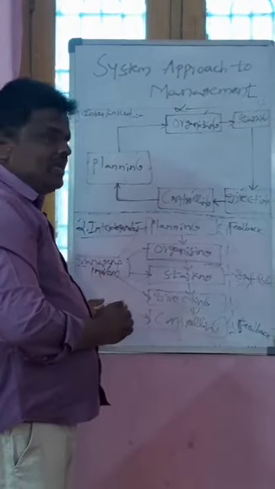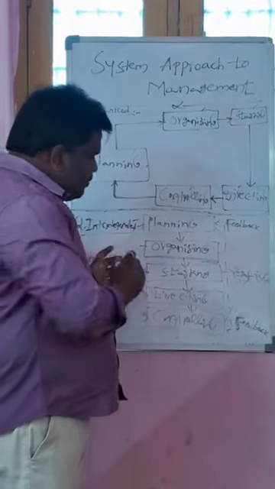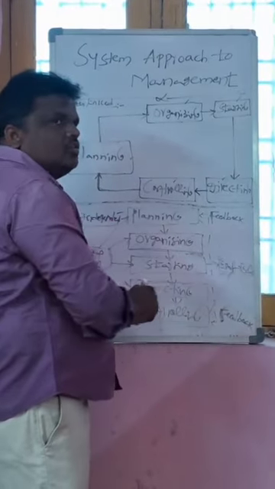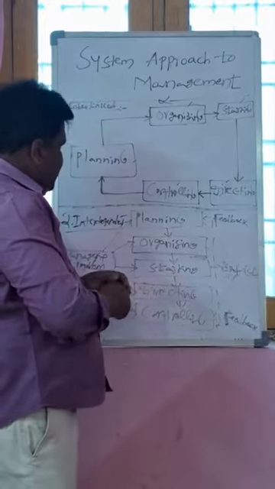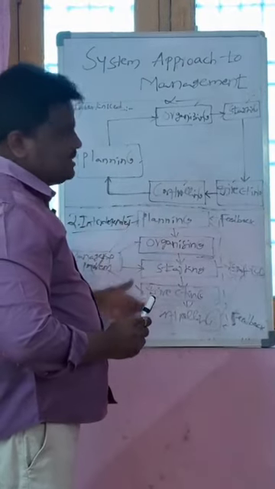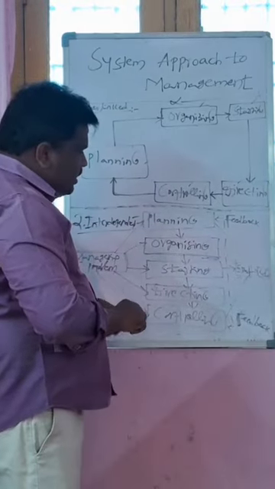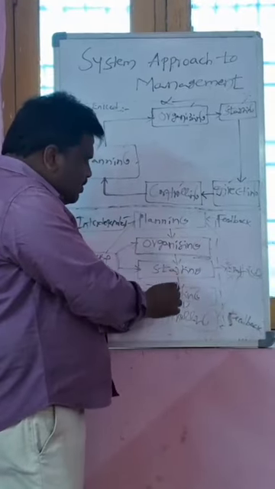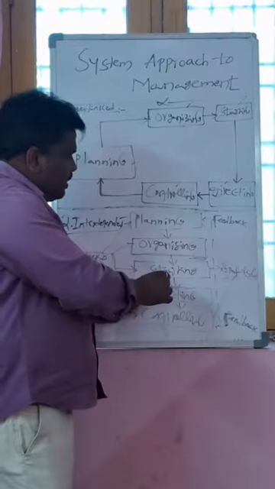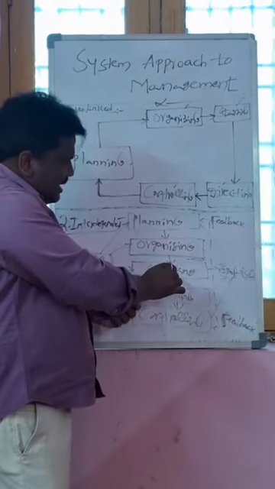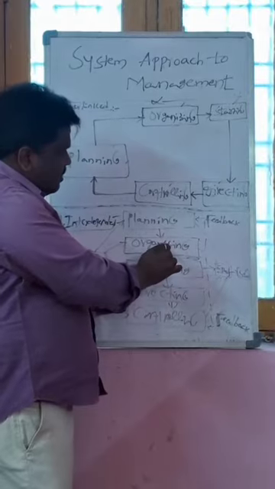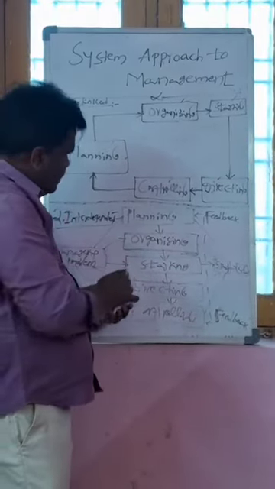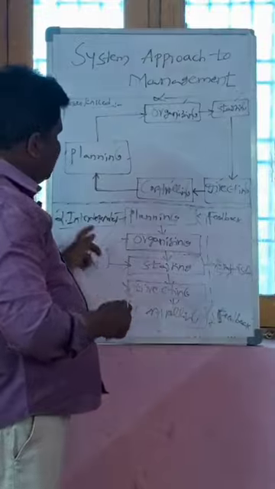Here, we have to identify the managerial problem, and at the end you have to go for a solution. So that's why each and every function is interdependent. For example, whenever we take feedback, maybe we can take the feedback from staffing. If there are any deviations in the staffing function, we can go back to the earlier functions, maybe organizing and planning. So this is the information about the interdependent one.